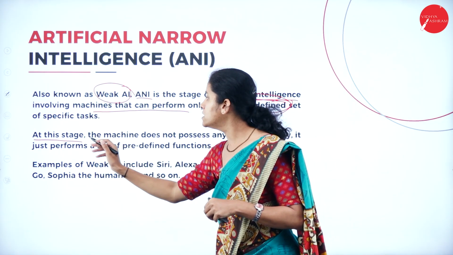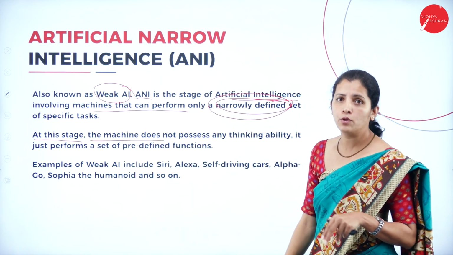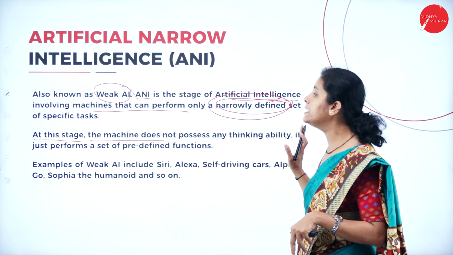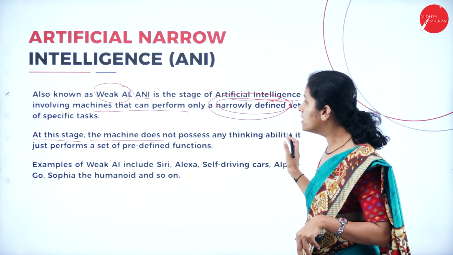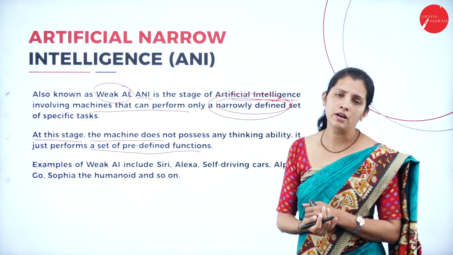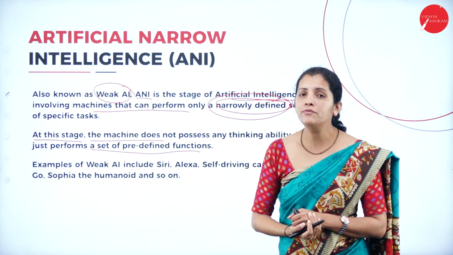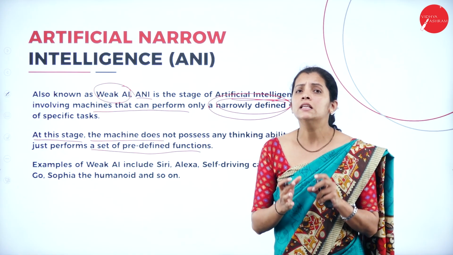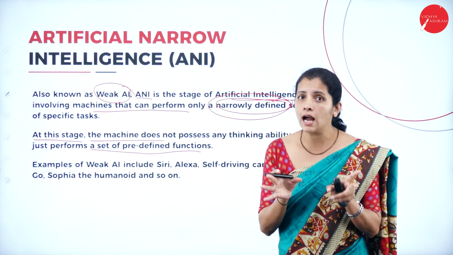At this stage, the machine does not possess any thinking ability, and it just performs a set of predefined functions. It's responsible for performing only the predefined set of tasks.